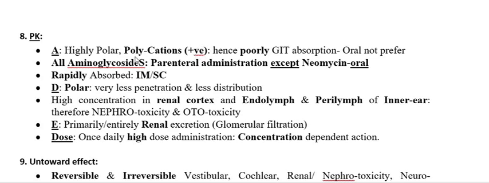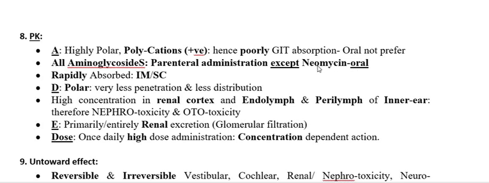So when you administer these aminoglycosides, which are highly polar polycations in nature, they are not going to be absorbed from the gastrointestinal tract. Therefore, they are poorly absorbed, so aminoglycosides are not administered by the oral route, except only one drug, that is called neomycin.